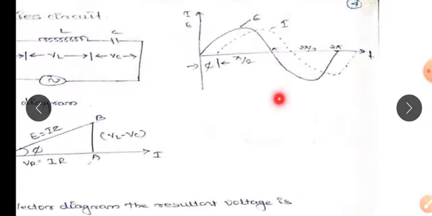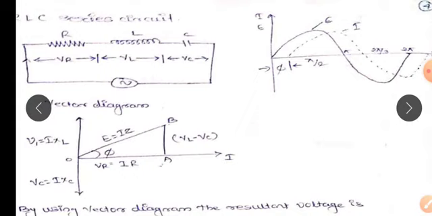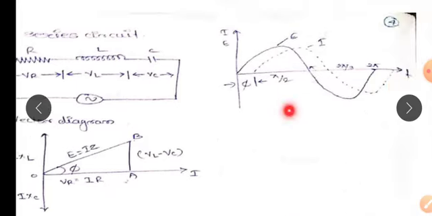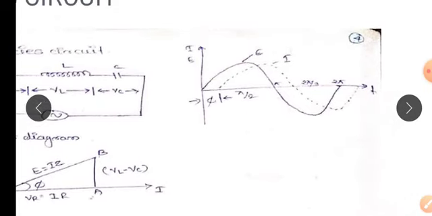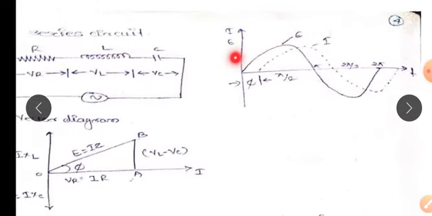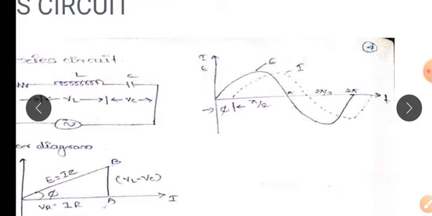You can see the phasor diagram here. We have considered a lagging power factor because we have considered XL as the greater value. If XL is the greater value, then there is a lagging power factor. The dark line is the voltage and the dotted line is the current, so the current lags behind the voltage by angle phi, and you know how to calculate the phi angle.